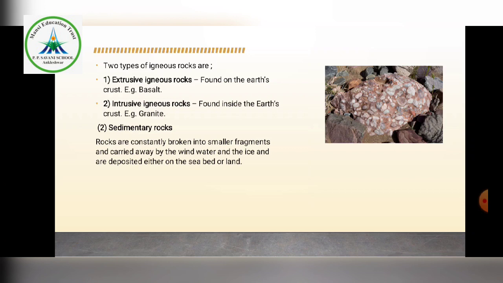If it is through wind, it normally deposits on the land. But what about water? If that small fragment of the rock is carried through water or ice, ultimately it settles down on the seabed.